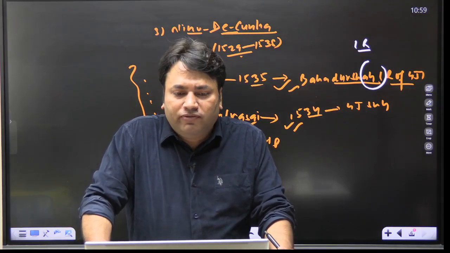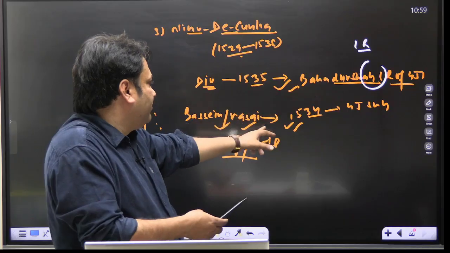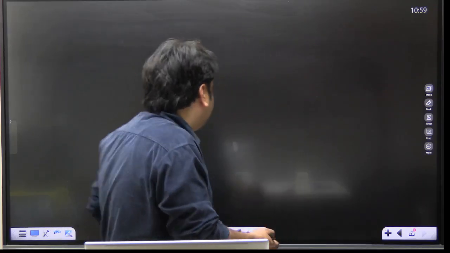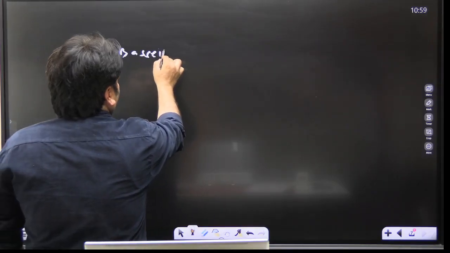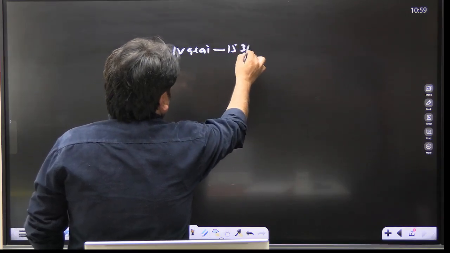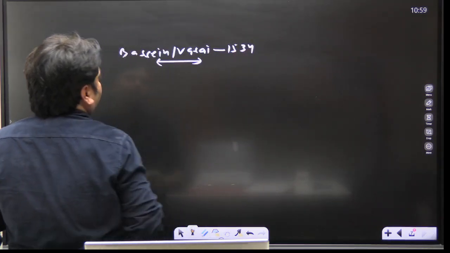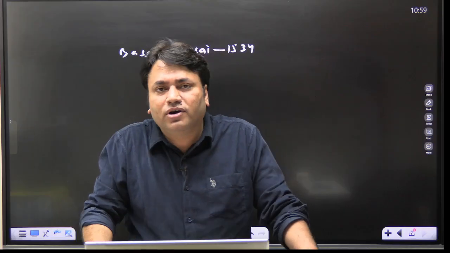Okay, so the first and most important point here is the acquisition of Basin or Vasai, 1534. Let's discuss this first. Important for prelims, that's why I'm explaining. So write this, important for prelims.